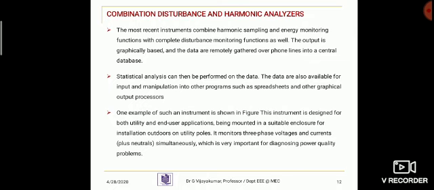The data are also available for input and manipulation into other programs such as spreadsheets and other graphical output processors. Such an example is the instrument shown in the figure. This instrument is designed for both utility and end user application, being mounted in a suitable enclosure for installation outdoors on the utility pole. It monitors 3-phase voltage and current simultaneously, which is very important for diagnosing power quality problems.